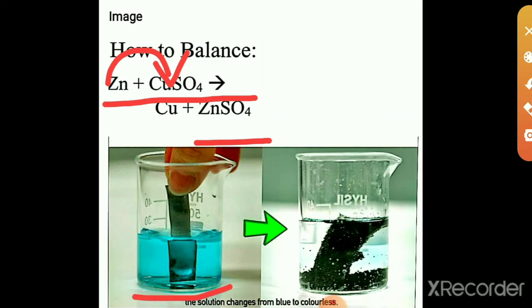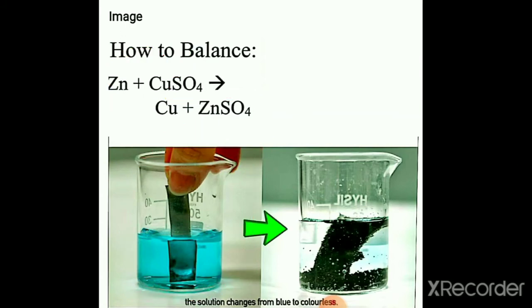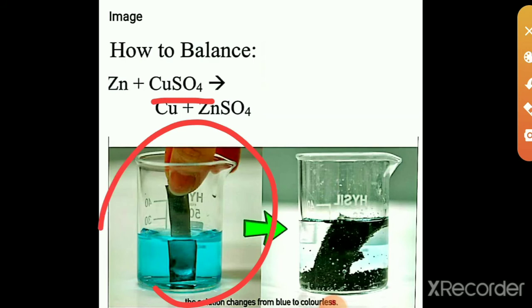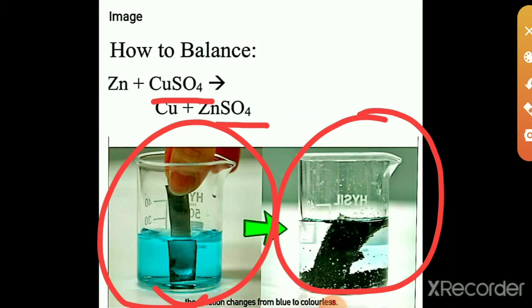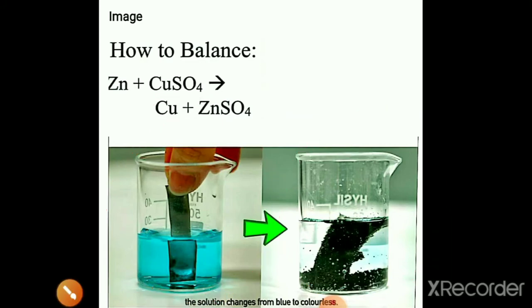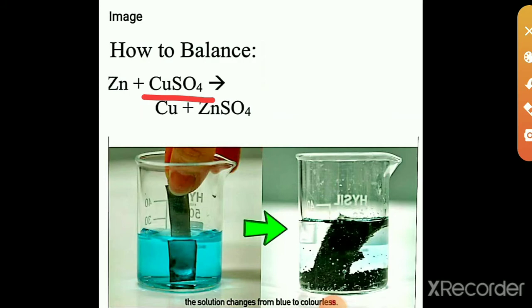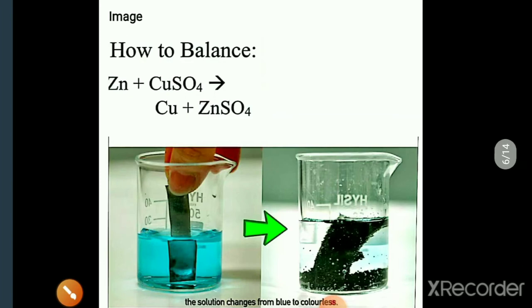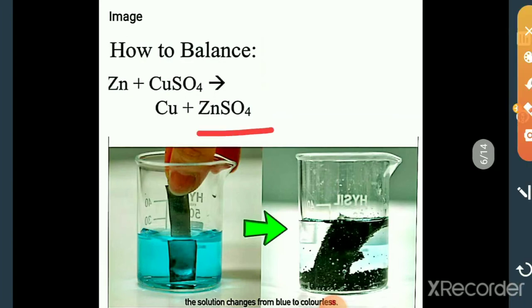Copper sulfate is blue in color. After the reaction, zinc sulfate is formed. This zinc sulfate is a colorless solution.